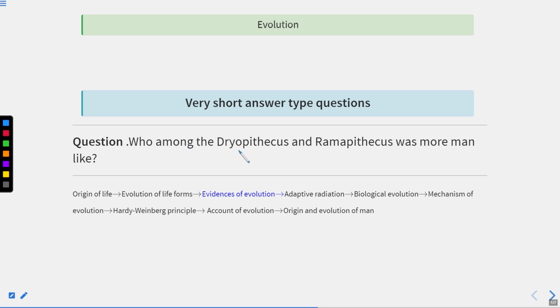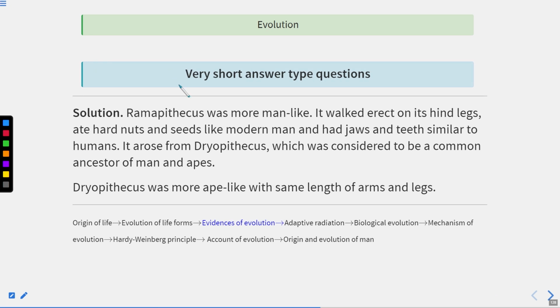Who among Dryopithecus and Ramapithecus was more man-like? This is a very straightforward question. Ramapithecus were more man-like. They walked erect on their hind limbs, ate hard nuts and seeds like modern man, and had jaws and teeth similar to humans. That's why they are more man-like.